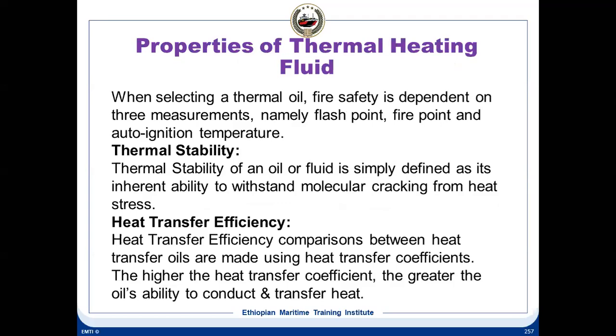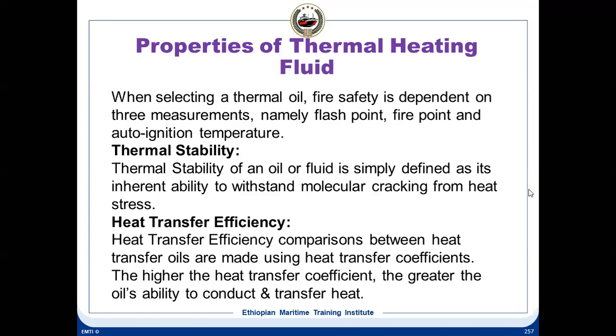When we are selecting a thermal oil, we have to be very careful that the flash point is considerably higher than its normal operating temperature. Same thing applies to auto ignition temperature.